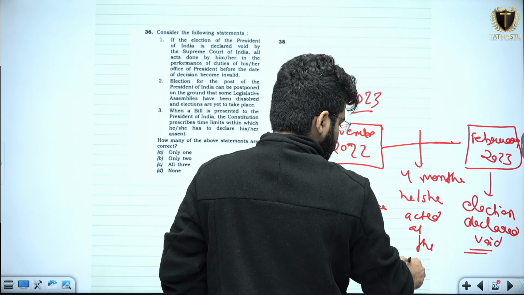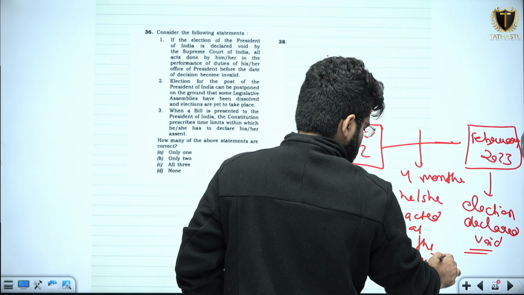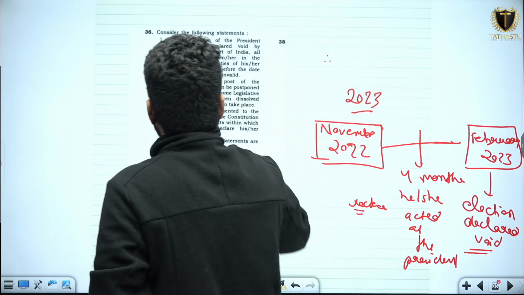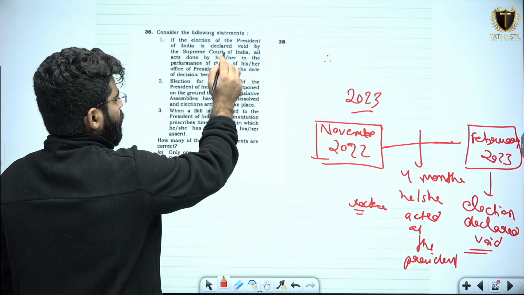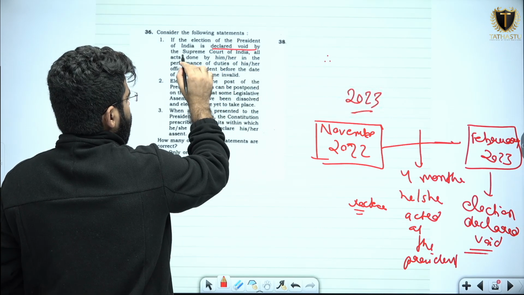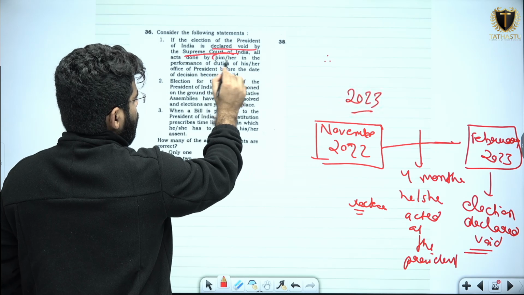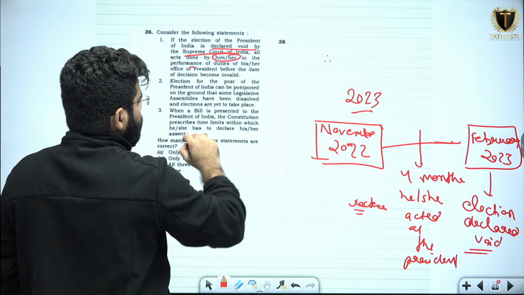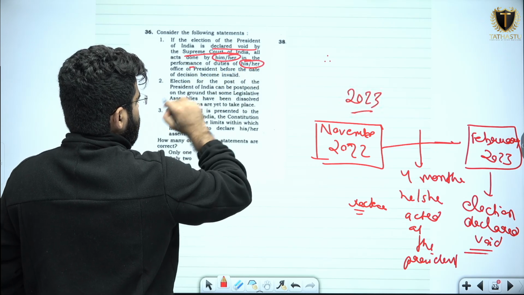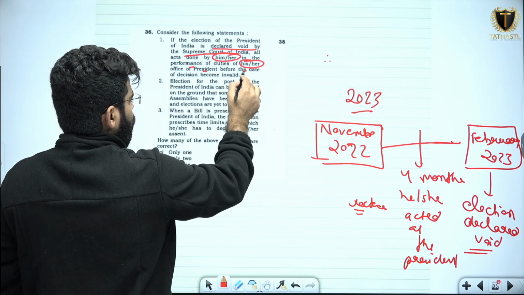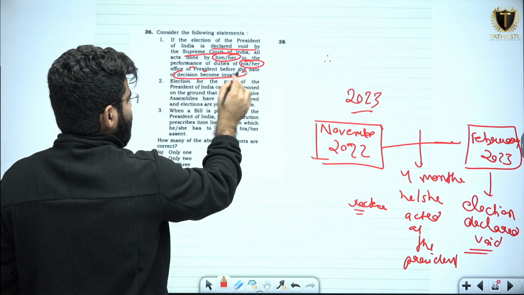Now the first statement reads, if the election of the president of India is declared void by the Supreme Court of India, all acts done by him/her in the performance of duties of his/her office of president before the date of decision becomes invalid.